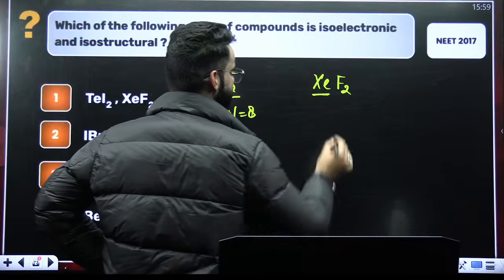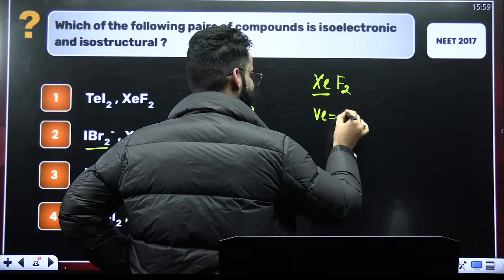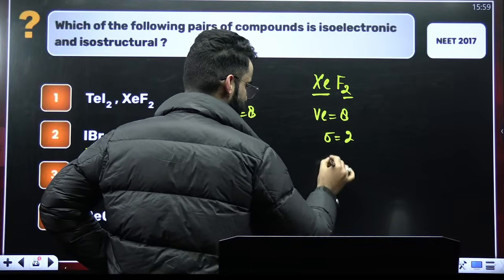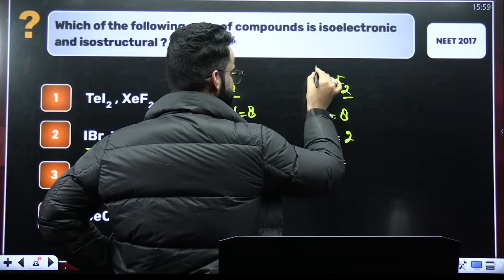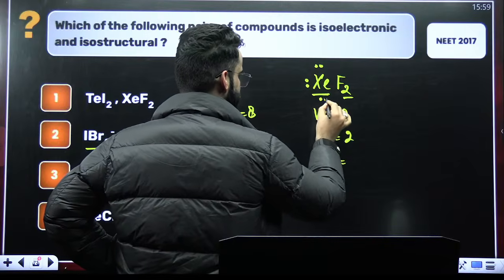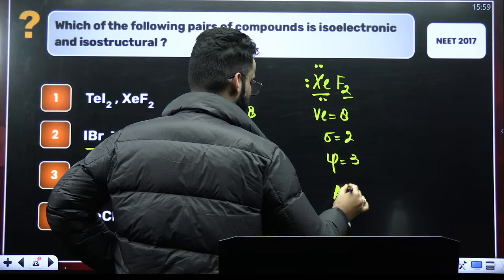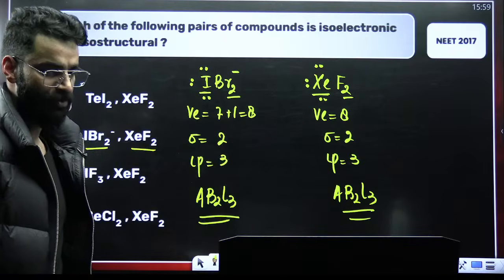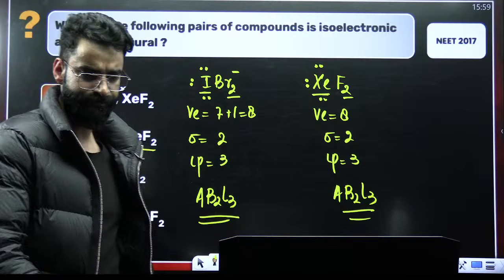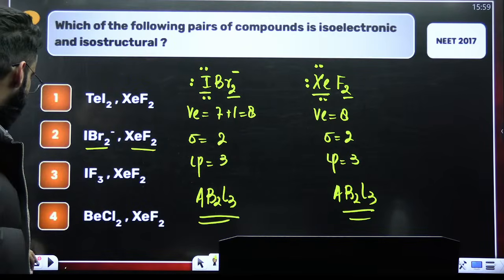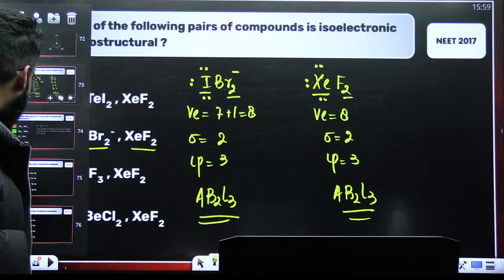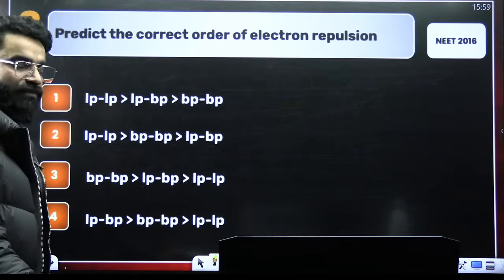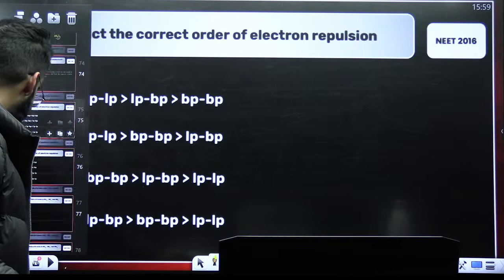Now talk about this XeF2. Xenon is the central atom. How many valence electrons? 8. How many sigma bonds? 2, right? Out of 8 valence electrons, 2 have been used. So there'll be 6 valence electrons left on xenon in the form of 3 lone pairs. So again, the type of the molecule is going to be AB2L3 only. If the type of the molecules is same, definitely the molecules are going to be isostructural. Perfect. Now this question, everyone knows the repulsion between lone pair and lone pair is maximum, followed by lone pair and bond pair.